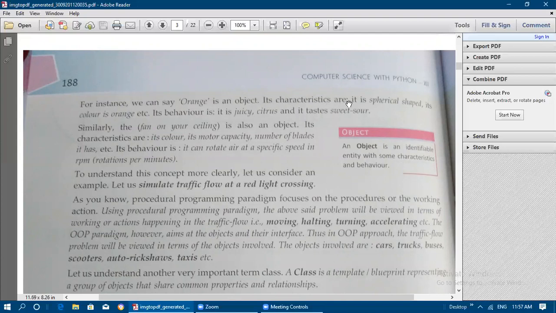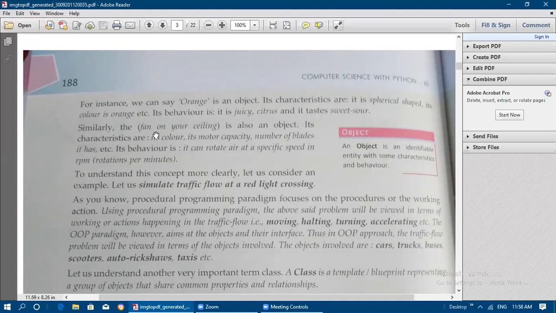Its characteristics are that it is spherical in shape and its color is orange. Its behavior is juicy and citrus, and its taste is sweet and sour. This is how we can identify the behavior of the object orange with the help of these things. So characteristics or attributes are mentioned for the orange: it looks spherical and its color is orange. Like that, we can state the characteristics or attributes of this object.